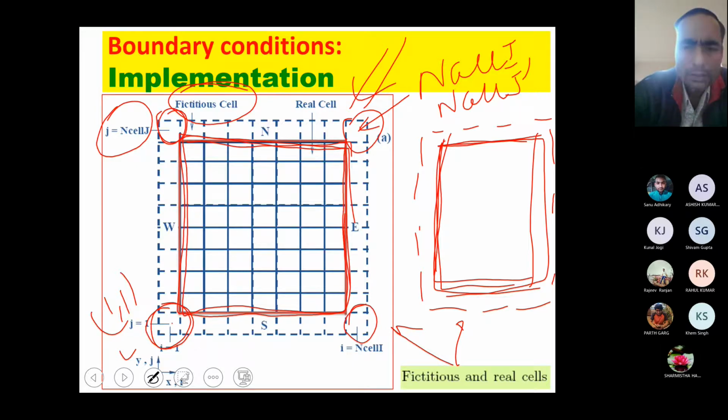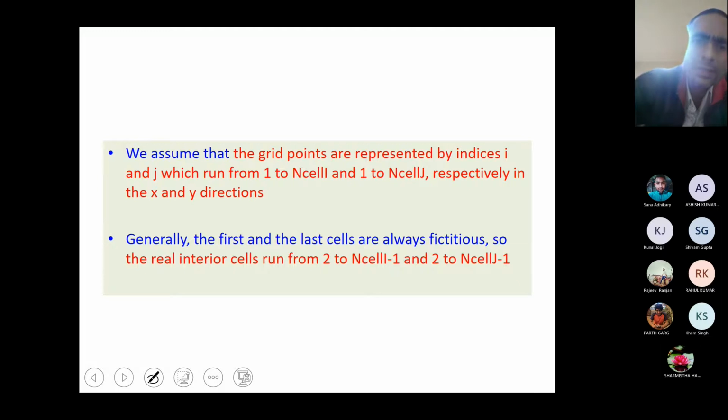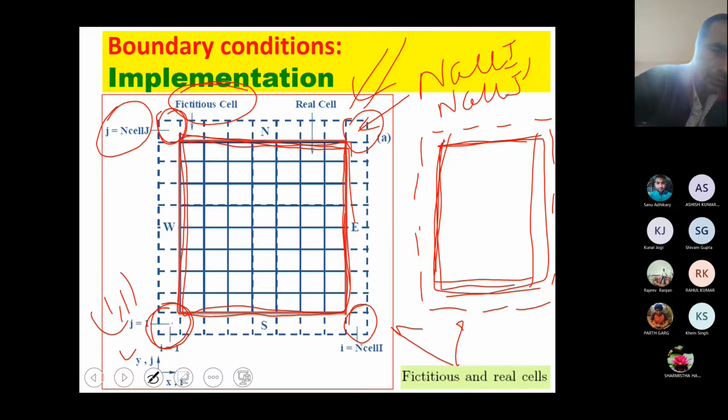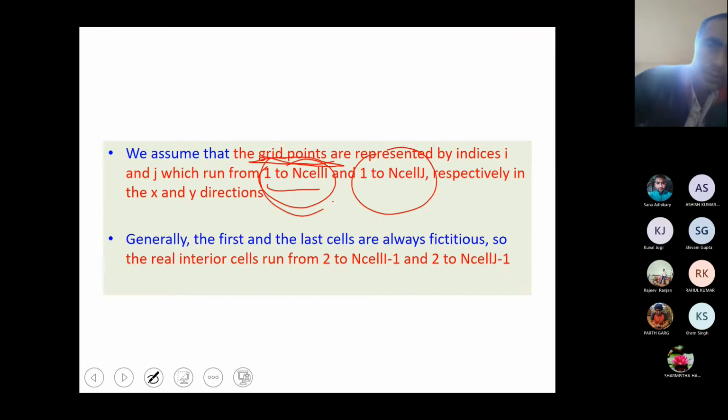Now the same is written here. The grid points you can see are represented by indices I and J, which run for x, or for I, from 1 to n cell I, and for J from 1 to n cell J. I is from here to here, 1 to n cell I, and for J from 1 to n cell J. And you can also see that these points, 1 and n cell I, n cell j, are your fictitious points.